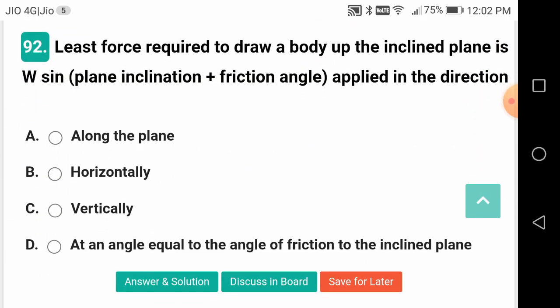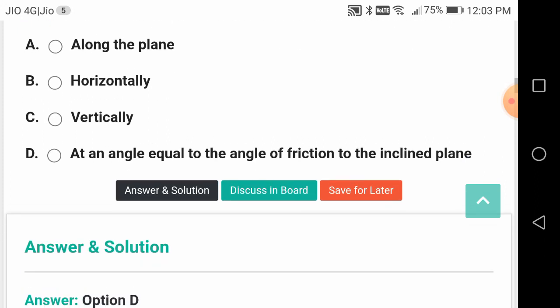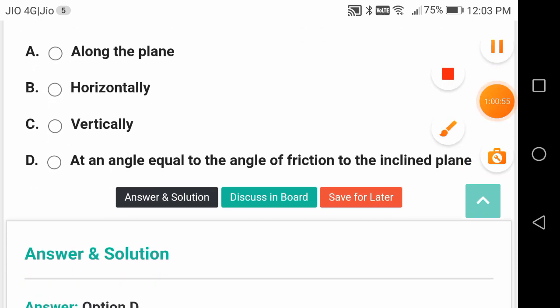Least force required to draw a body up the inclined plane is W sine of (plane inclination plus friction inclination), applied in the direction at an angle equal to the angle of friction to the inclined plane.